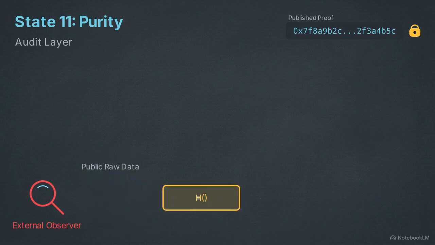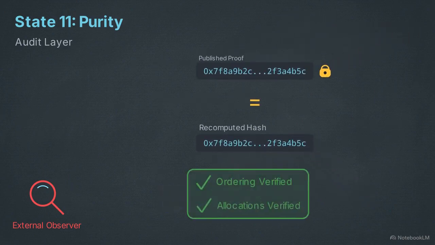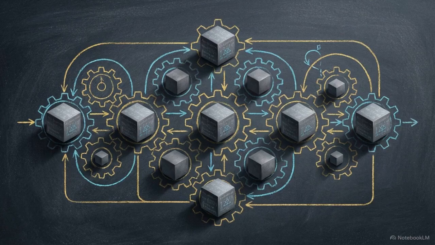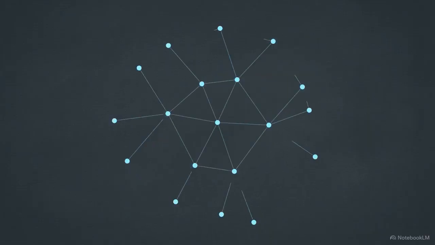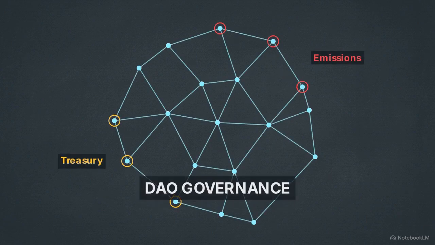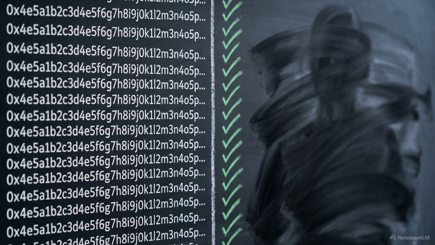Because the math is public, any external observer can pull these hashes and perfectly recompute the ordering and allocations to independently verify that the execution was completely fair. Finally, State 12 initiates transcendence. The rigid state machine completes its purpose and hands over control of future emissions and treasury adjustments to decentralized DAO governance. The launch event is over, but it leaves behind a permanent, mathematically provable receipt. Trust in the developers is no longer required. The math provides the verification.